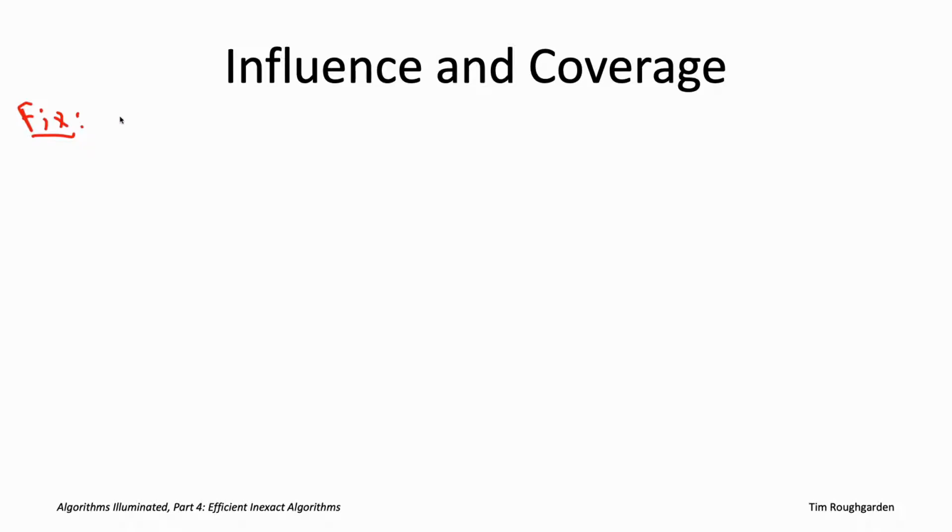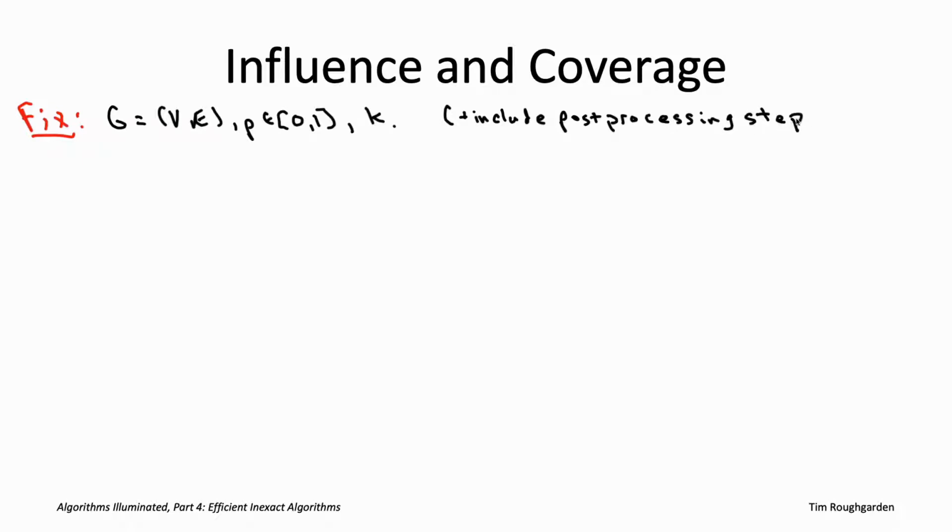So we've got a directed graph, G. We've got an activation probability, P, between 0 and 1, and a positive integer, K, the number of seed vertices that we're picking. And for convenience on this slide, we're going to think about the version of the cascade model that includes that post-processing step.